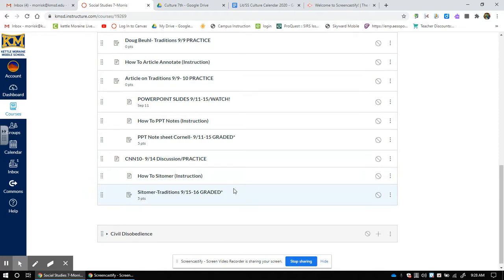The Satomer on traditions is only through the first 7 or 8 days of our unit, because we still have to talk about values, beliefs, and laws. We're just talking traditions today. But when you see graded, you will be turning it in, submitting it into the folder so that I can grade it. Whenever you see the word graded, it's a very important thing. So you need all the practice you can get to get that done.